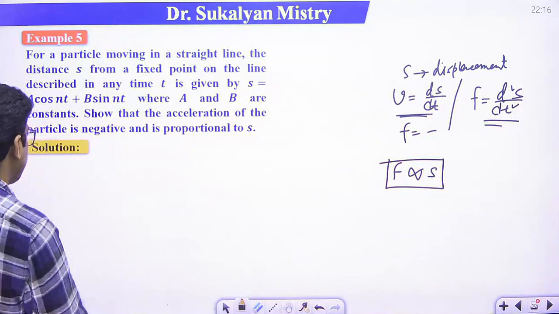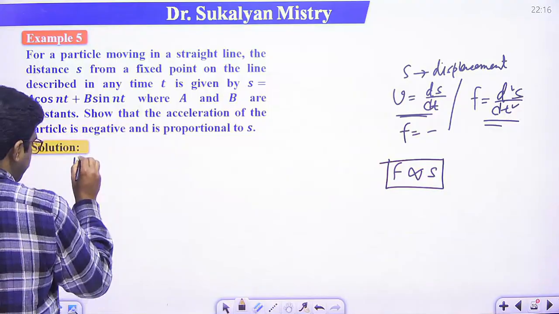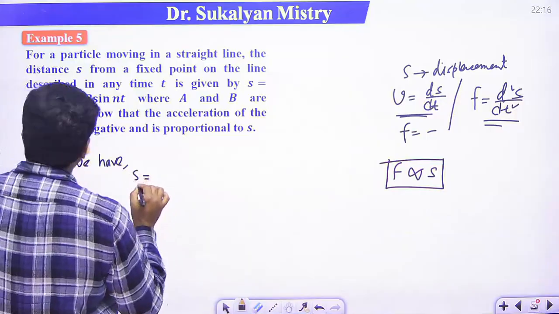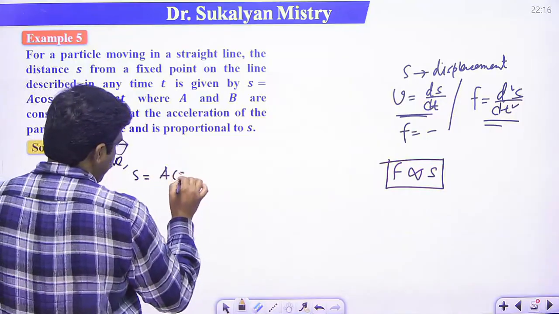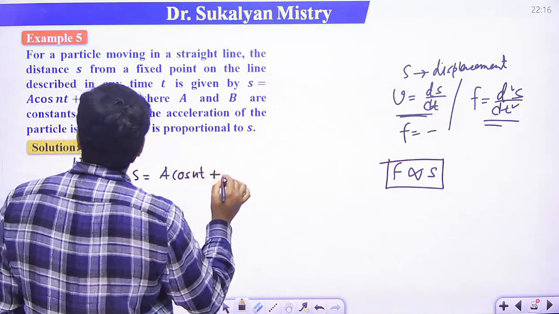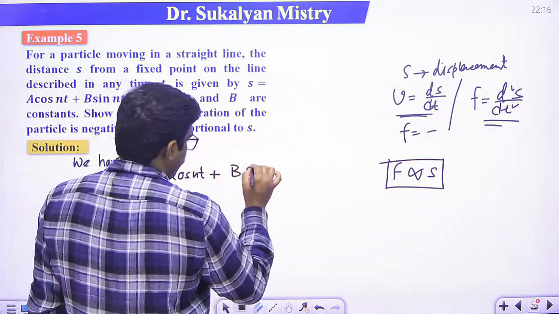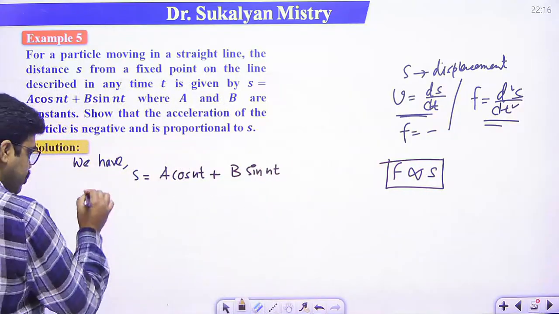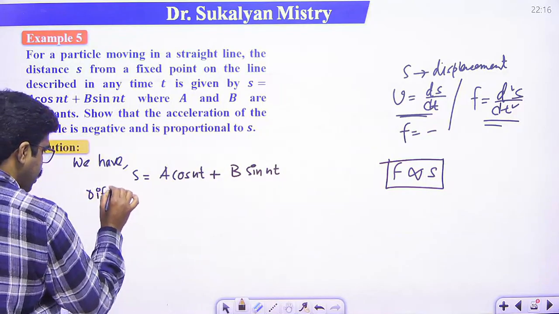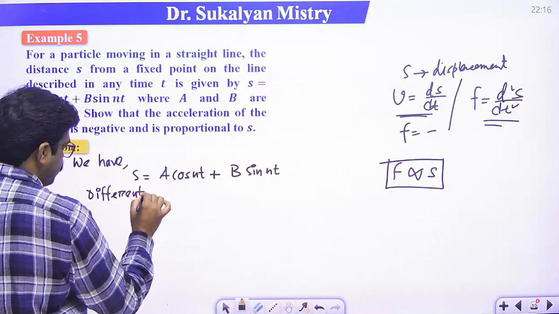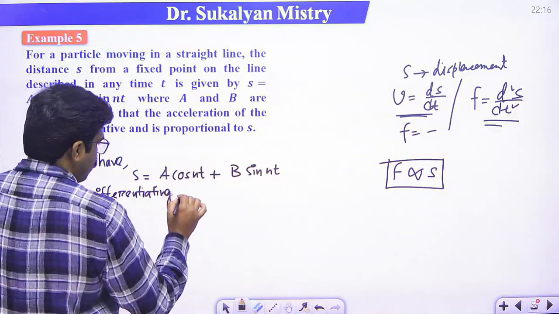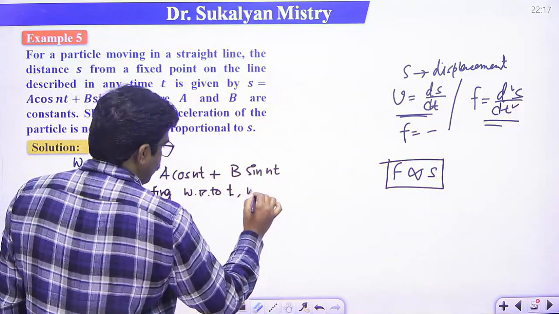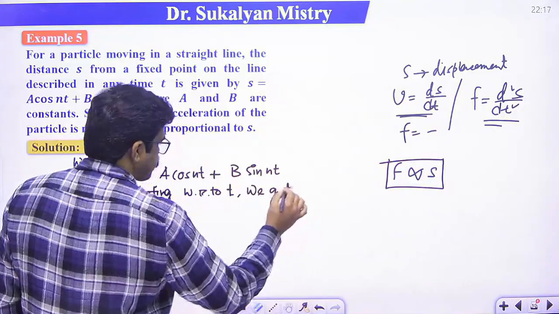Here it is given that we have the displacement s is equal to a cos nt plus b sin nt, right? So differentiating with respect to t, we get, so what we get?